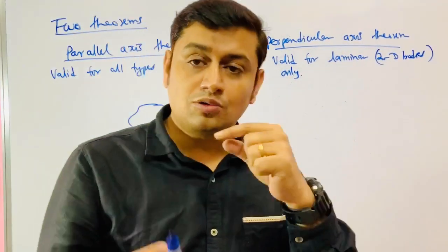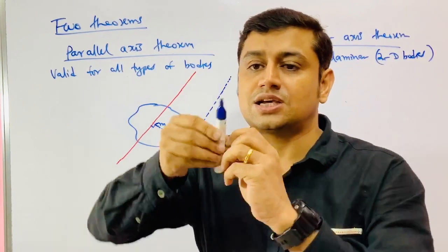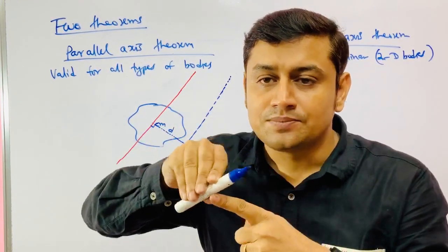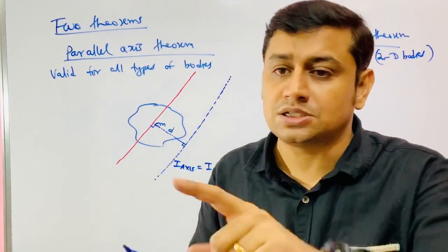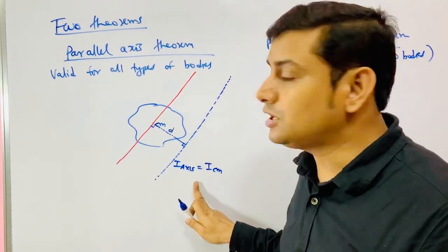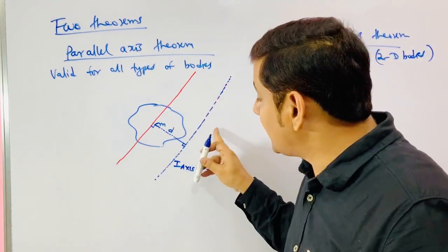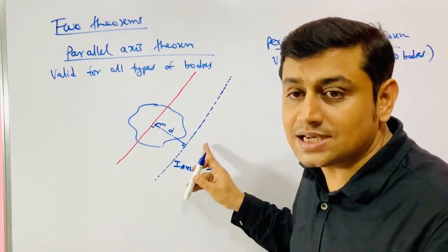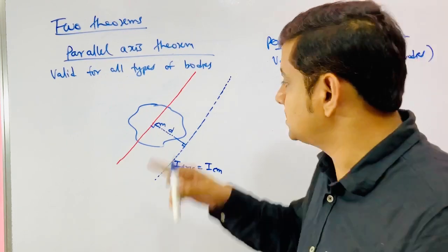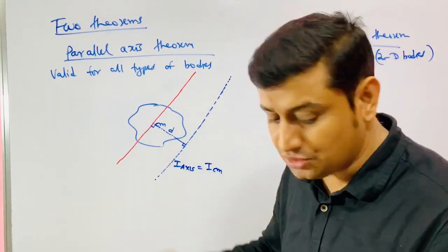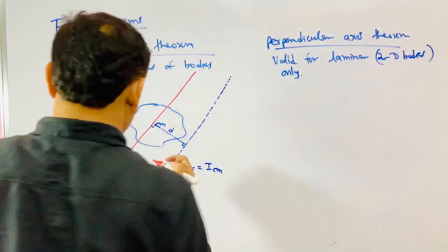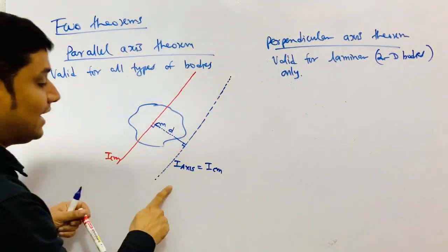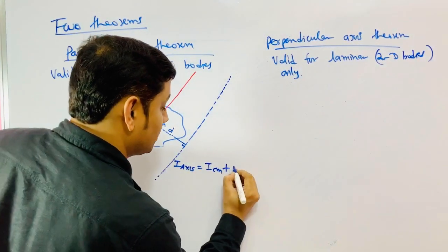Through one point, the center of mass, infinite lines can pass. Through a particular point in space, infinite lines can pass. I'm not talking about any axis passing through the center of mass. I'm talking about an axis parallel to this axis, your required axis, and passing through the center of mass. If you know the moment of inertia about this axis, then you can get I axis is ICM plus MD square.